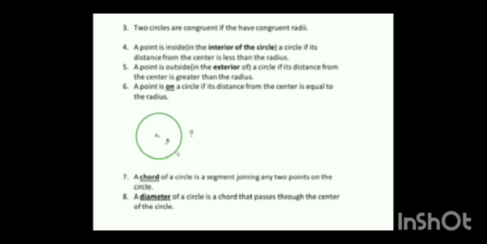A point is inside, in the interior of the circle, if its distance from the center is less than the radius. A point is outside, in the exterior of a circle, if its distance from the center is greater than the radius. A point is on a circle if its distance from the center is equal to the radius. A chord of a circle is the segment joining any 2 points on the circle. A diameter of a circle is the chord that passes through the center of the circle.